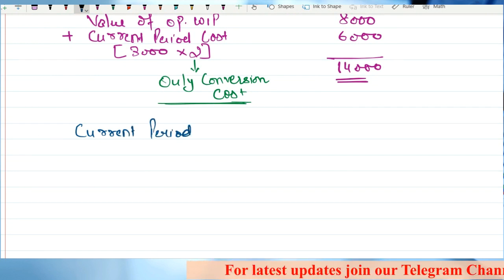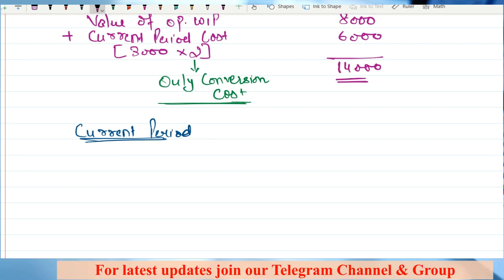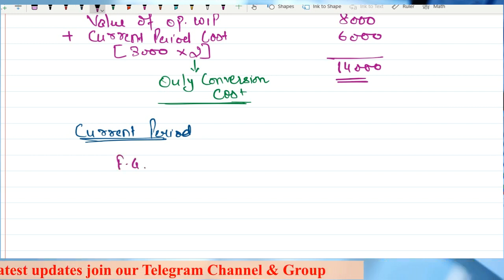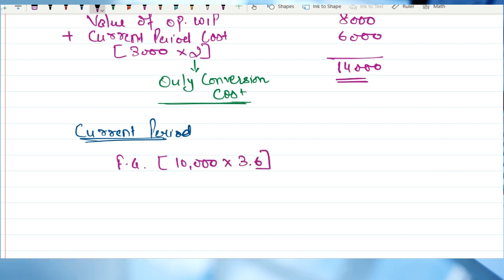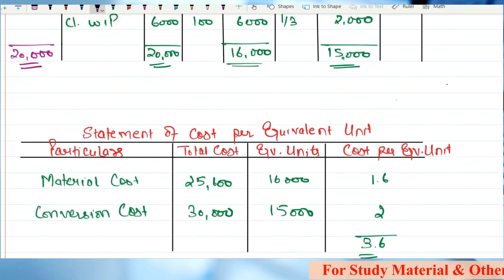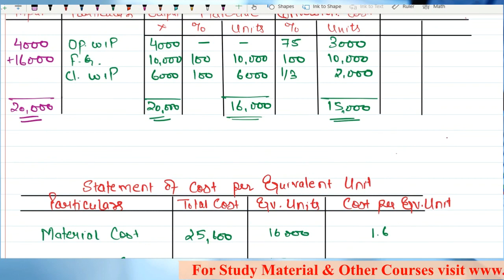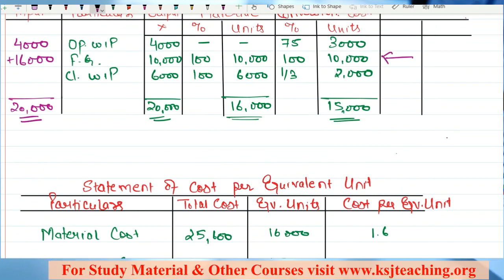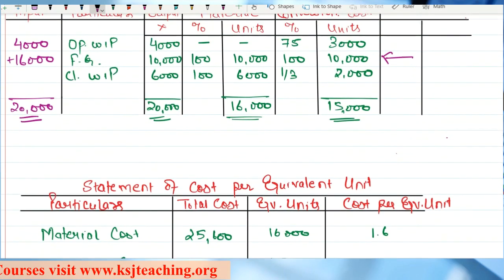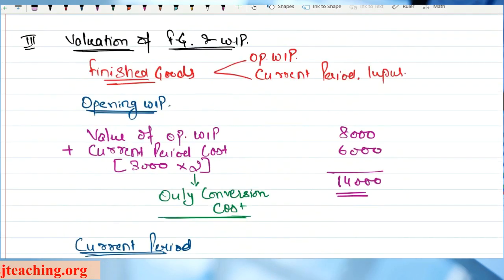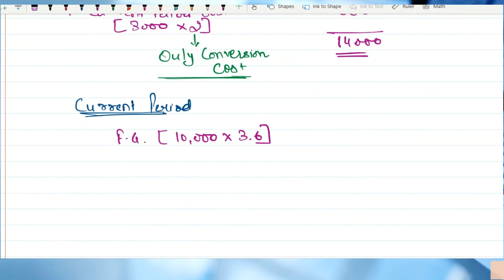Current period, right? Sir, how many units of FG have been processed in the current period? 10,000. What is the cost incurred on those units? 3.6. Any doubt? 3.6 rupees have been incurred because on these units, material cost has also been incurred, that is 1.6 per unit, and conversion cost has also been incurred, that is 2 rupees. So total 3.6 rupees have been incurred, total of 36,000.